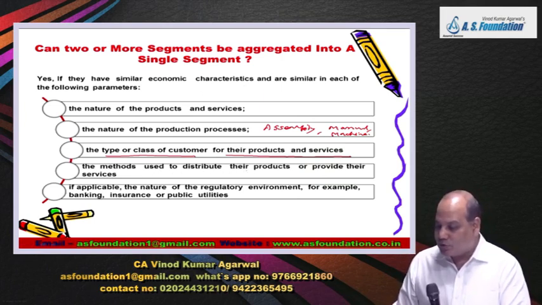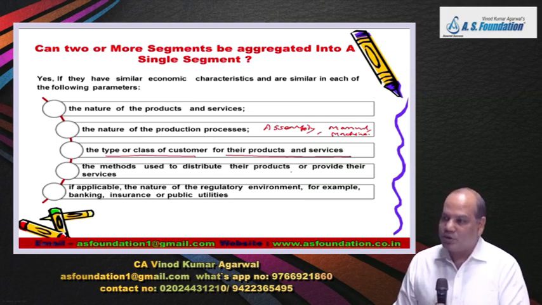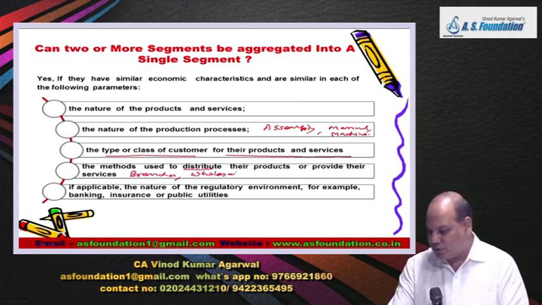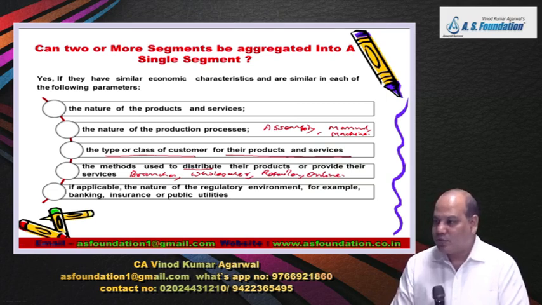Method used to distribute their product or provide their services. Distribution channel should be similar. What are the different distribution channel company use? One is their own branches, then wholesaler, then through retailers, through online. So these are the different distribution channel. So it should be similar.